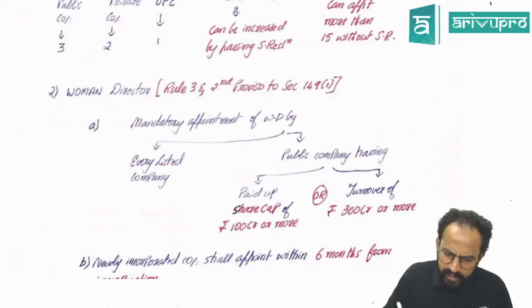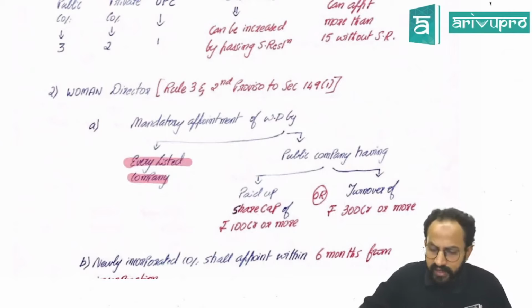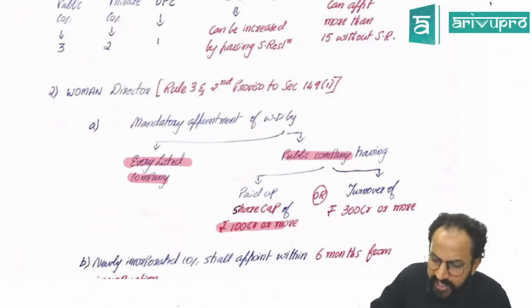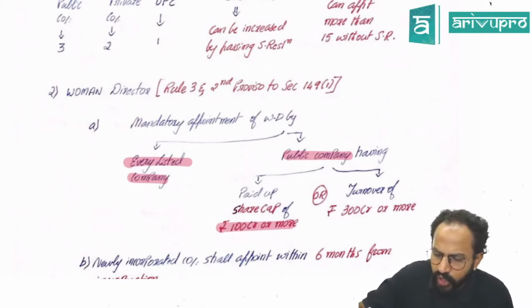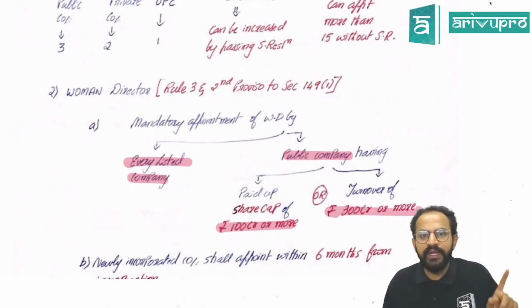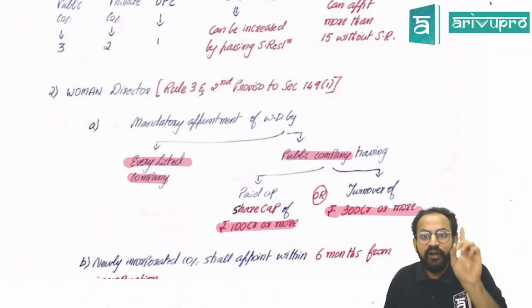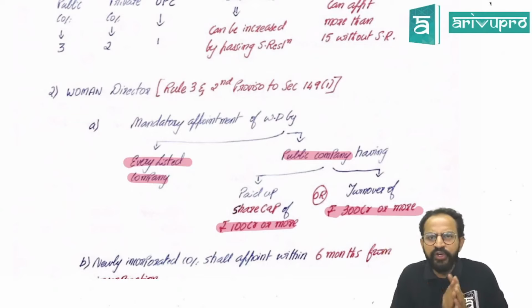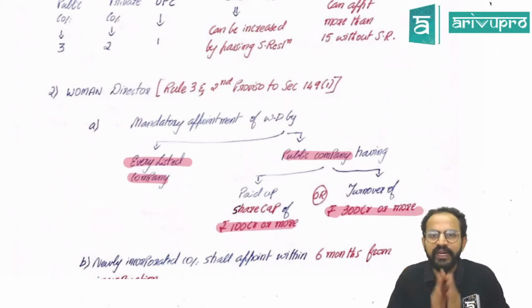Okay. So every listed company and public company having a paid up share capital of 100 crore or more or turnover of 300 crore or more. So if you are a listed company, you have to mandatorily appoint a women director. Mandatory. So if you are a listed company, you need not look into any turnover or any limit. You have to appoint a women director.